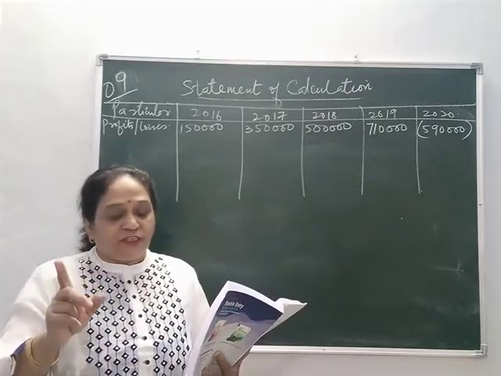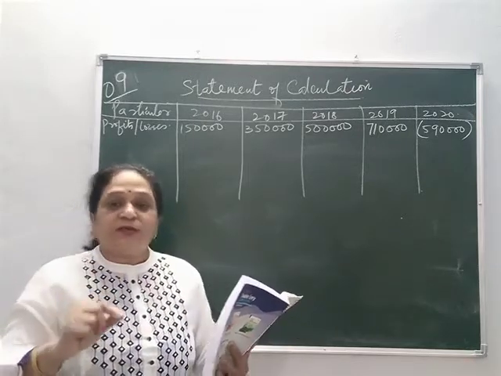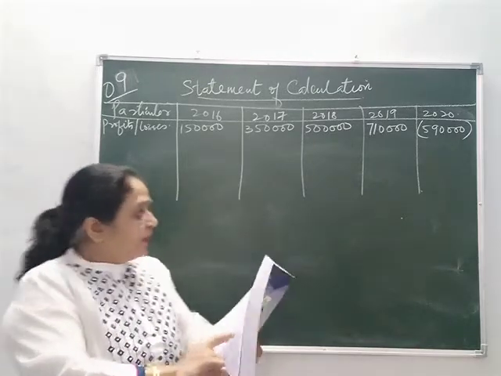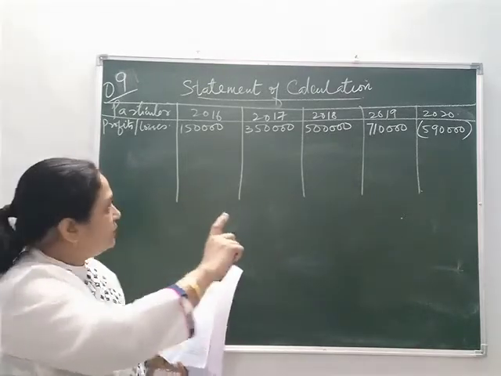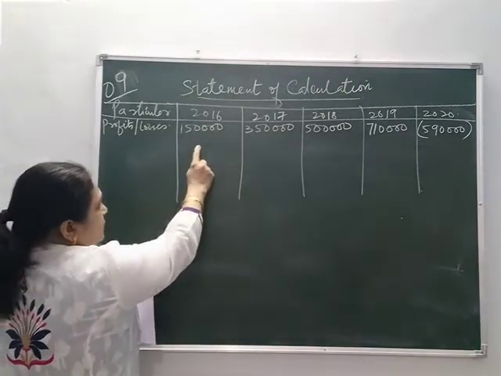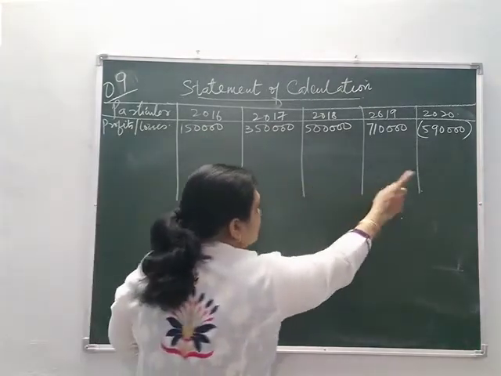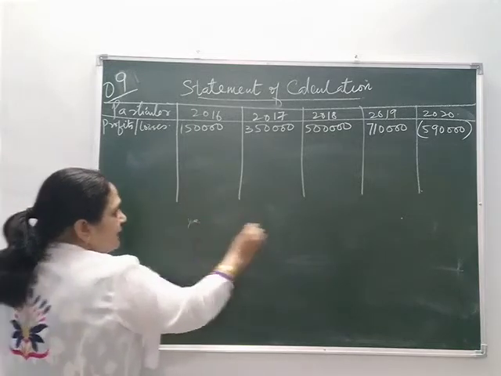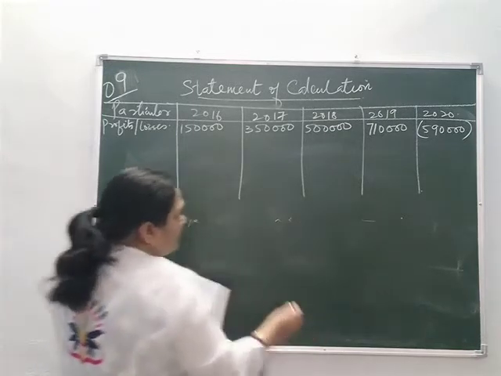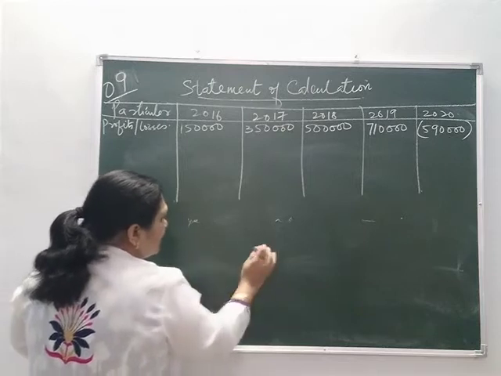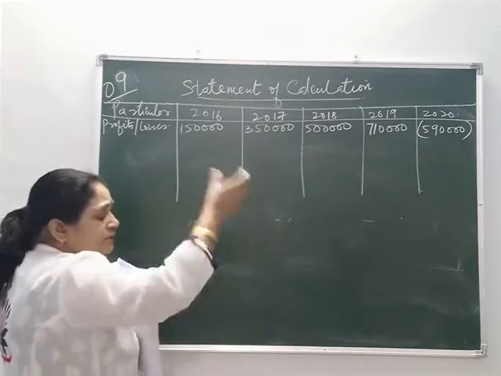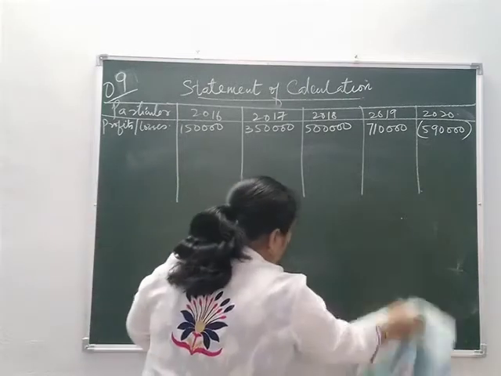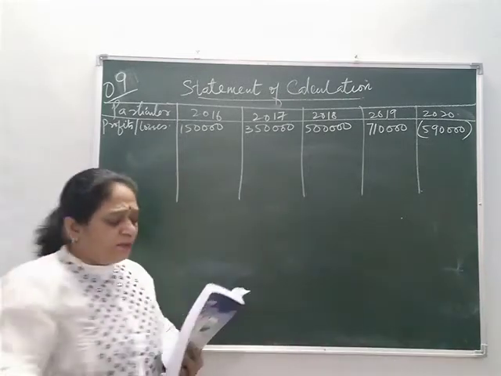4 years purchase. So the number of years of purchase is 4. The profits for the year ending, I have made the table in front of you. Particulars 2016, 17, 18, 19, 20. You can also calculate like this, year and then adjustment and then the normal profit, but you will not have the plus minus, what you have subtracted and what you have added, clearly in this method. You can do that way also, no problem.